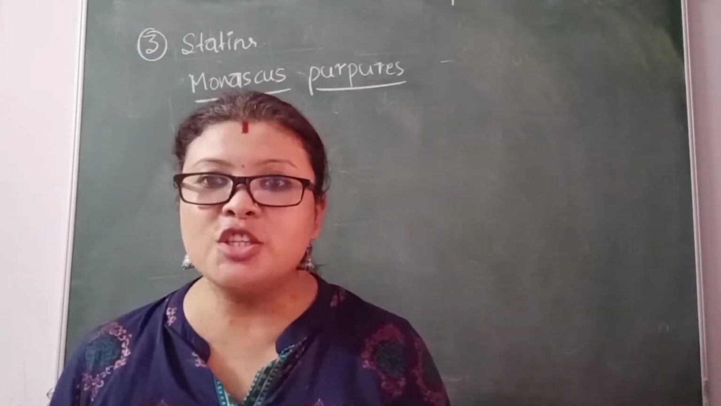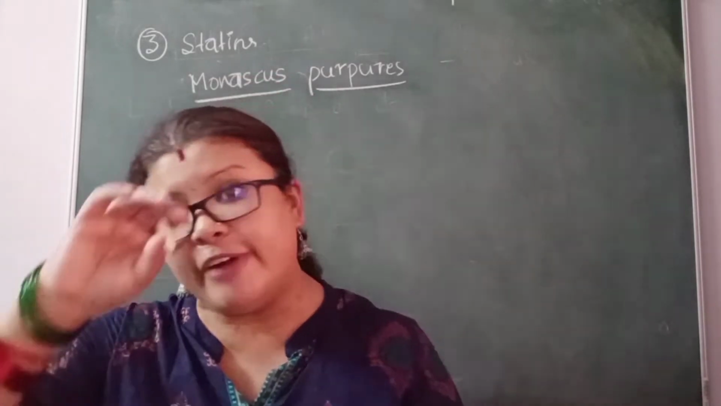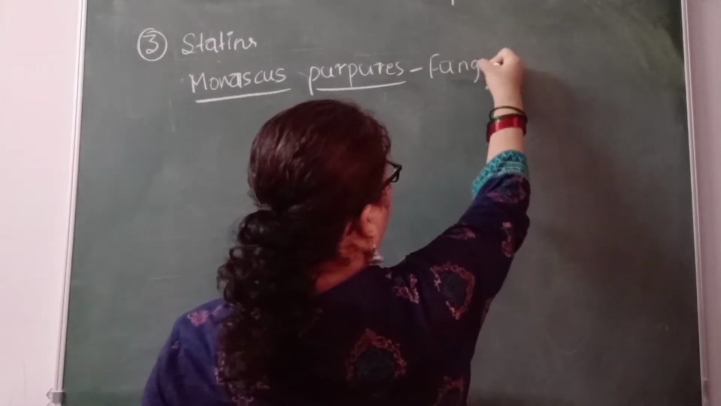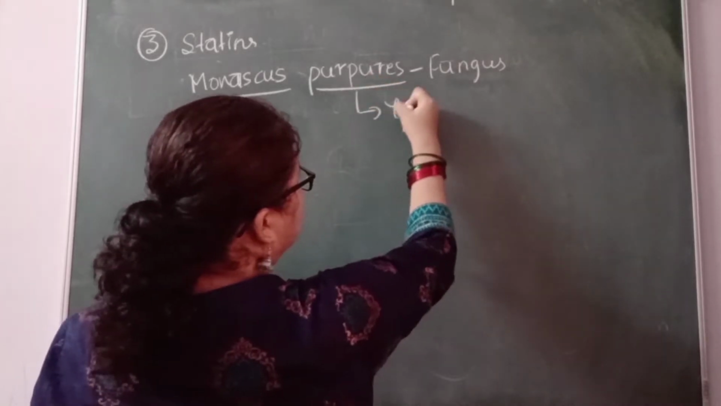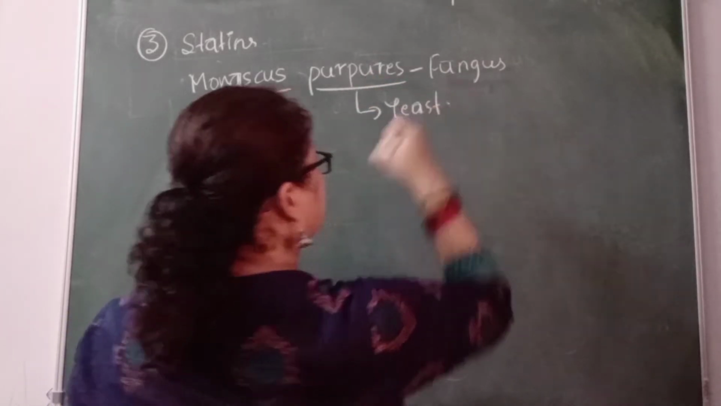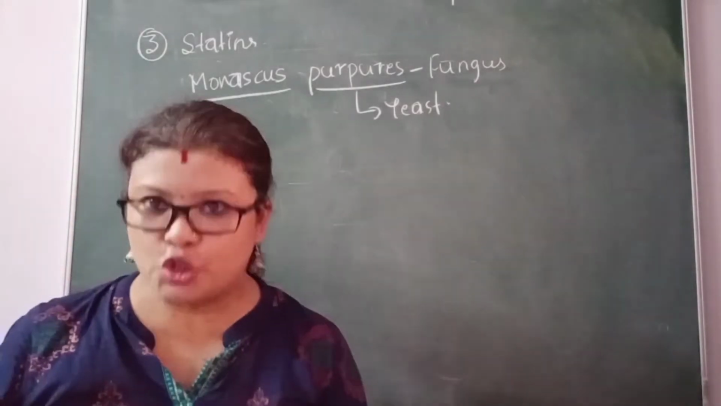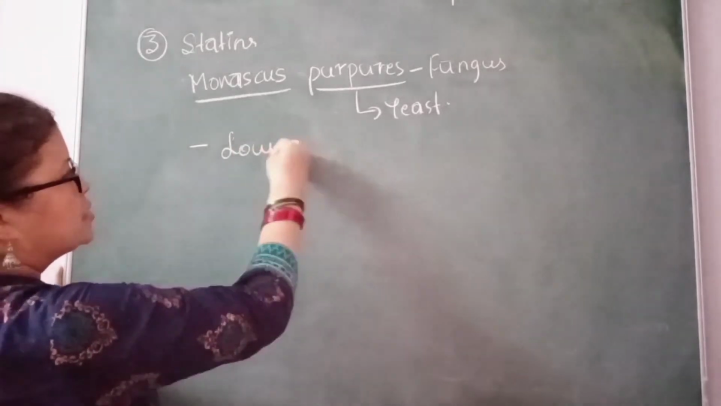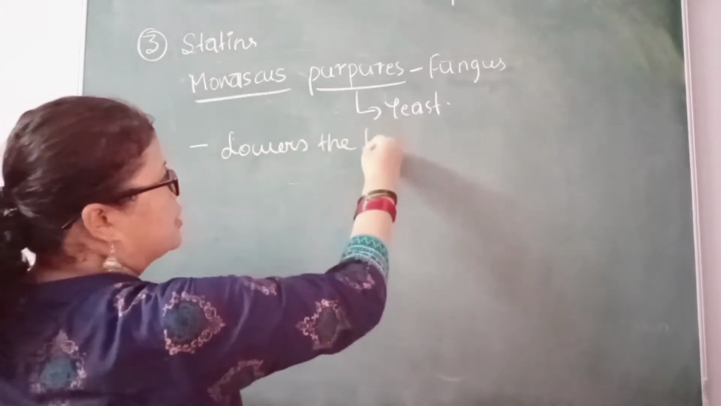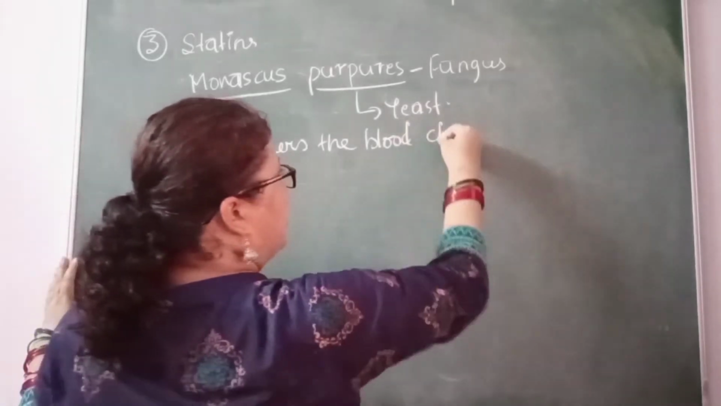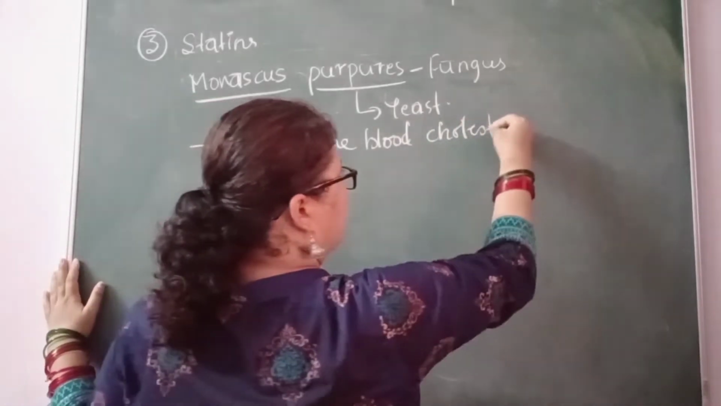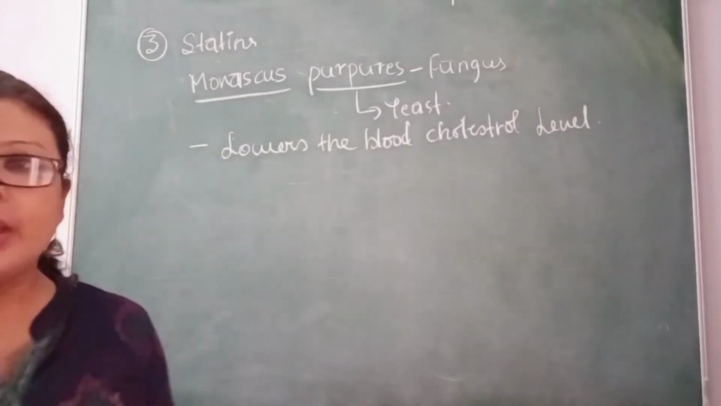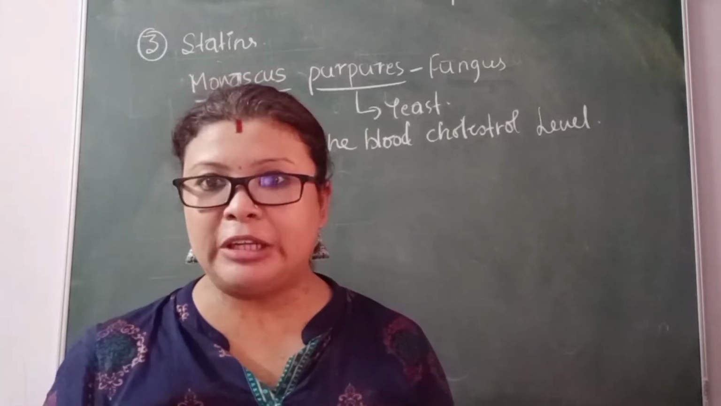Okay, so now Monascus purpureus is also a fungus, and basically this is a yeast. Now, what do statins do? Important function: it lowers the blood cholesterol level.